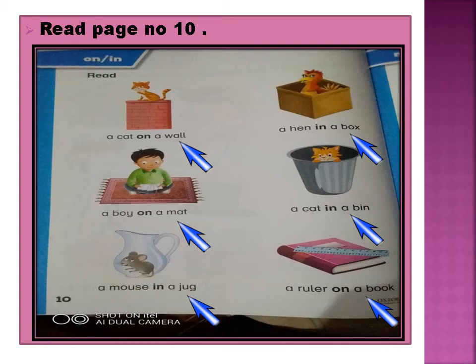So where is the cat? The answer is, a cat on a wall. Is it clear? Where is a boy? A boy on a mat. Where is a mouse? A mouse in a jug. Where is a hen? A hen in a box. Where is a cat? A cat in a bin. Where is the ruler? Tell me. Yes, a ruler on a book.